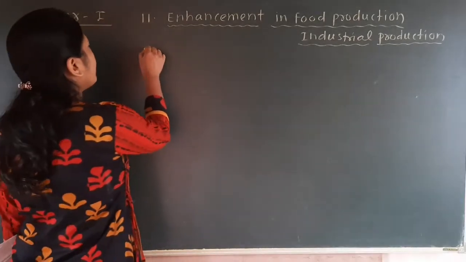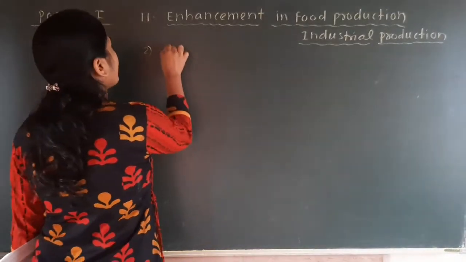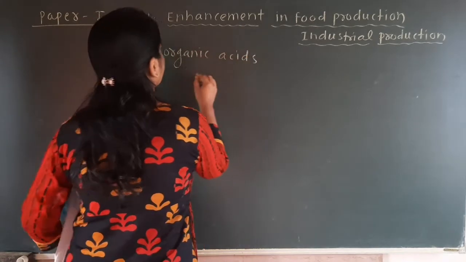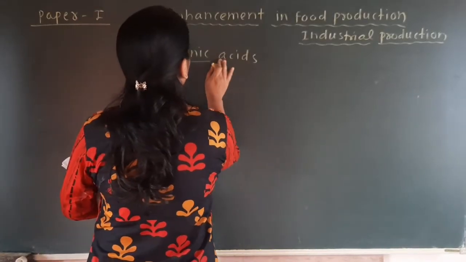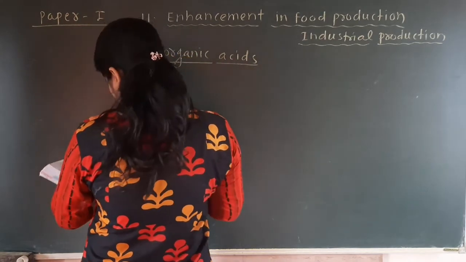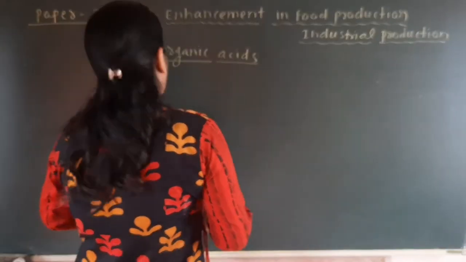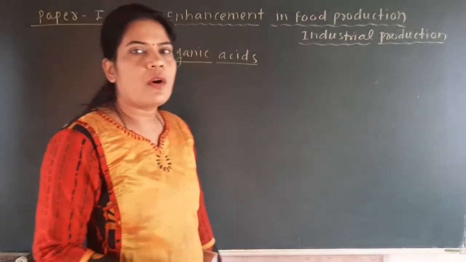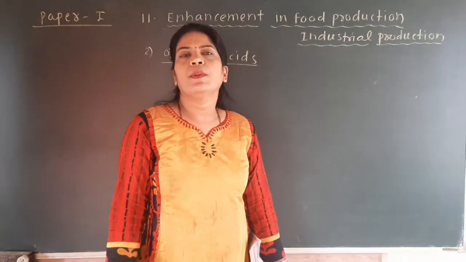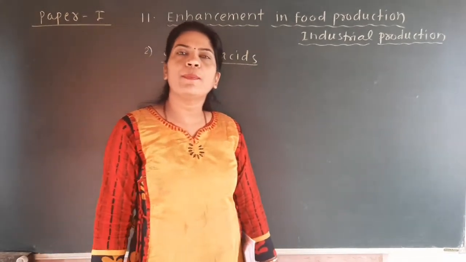Then the second point under the industrial production is the organic acids. These organic acids are produced on a large scale in the industry for commercial purposes, because these organic acids have an important role in the day-to-day life of man.